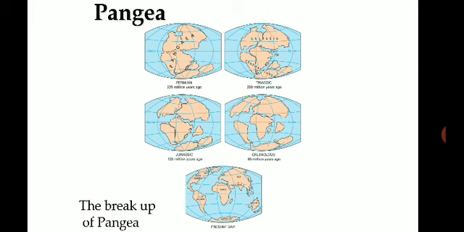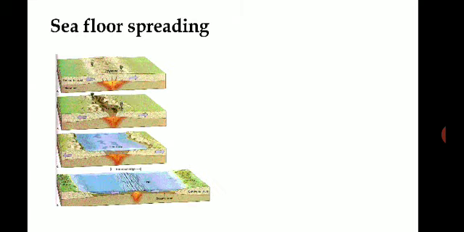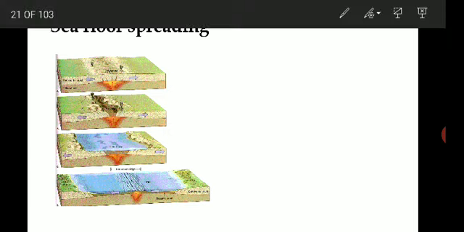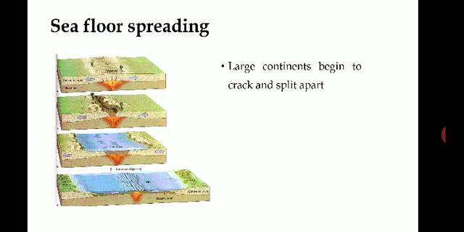What has led to the breaking of this one landmass into 7 continents? There are phenomena happening inside the earth. One is seafloor spreading. Here, the large continents began to crack and started splitting apart.